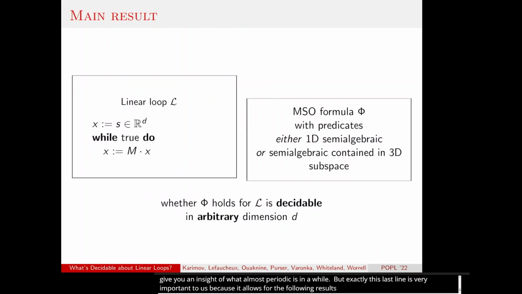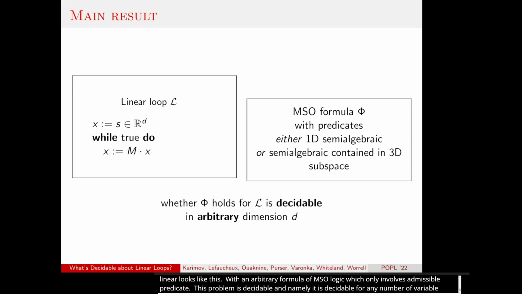This is the main result of our paper. We show that the model checking problem for linear loops like this, with an arbitrary formula of MSO logic which only involves admissible predicates, is decidable, and namely it is decidable for any number of variables.